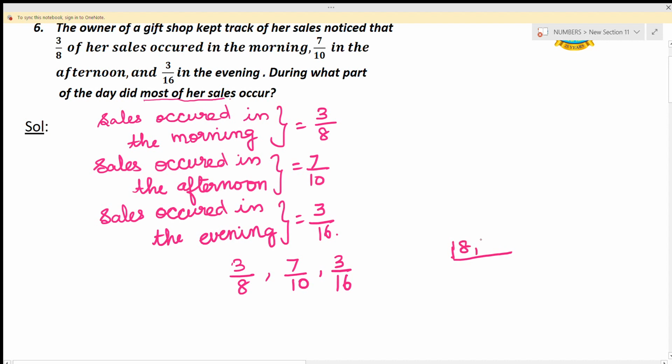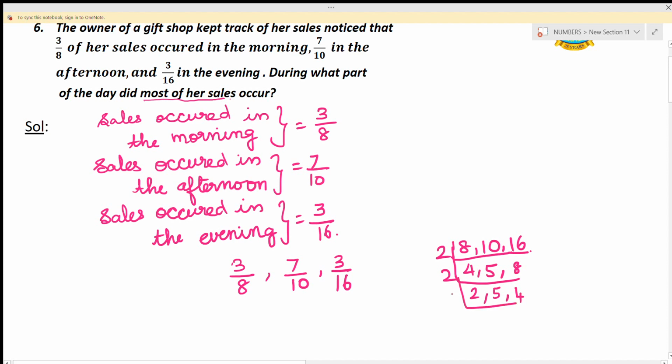Now the denominators are 8, 16 and 10. Now we'll use 2. 4 2s are 8, 5 2s are 10 and 8 2s are 16. Again we'll use 2. 2 2s are 4. We cannot divide this, so write as it is. And 4 2s are 8.